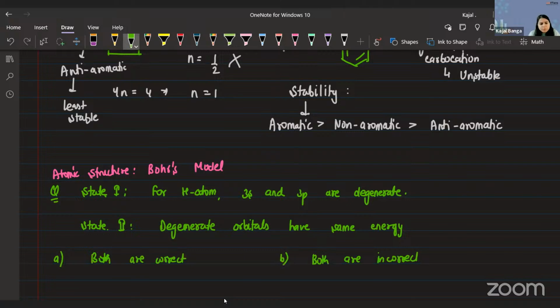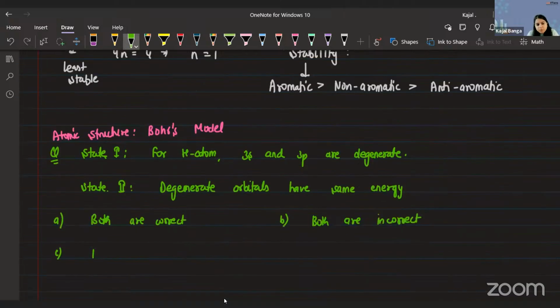Let's make our own options because I know that would be the next one. So I think they would say first is correct, second is incorrect. And in the D option, they would say first is incorrect, second is correct. So let's dive into the question now.